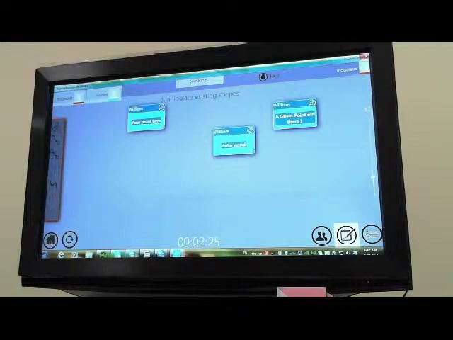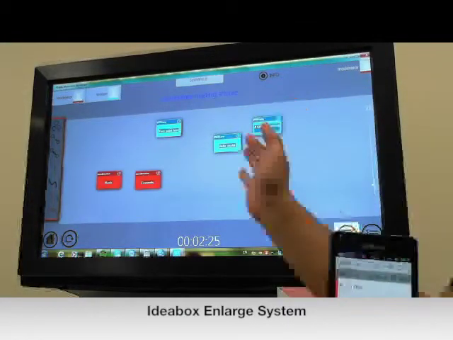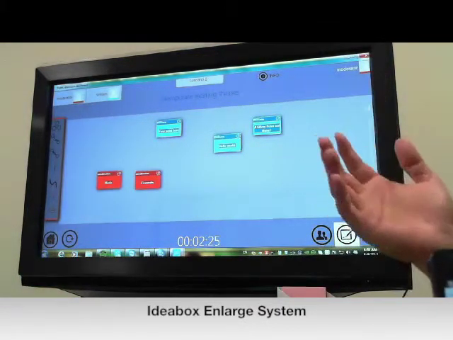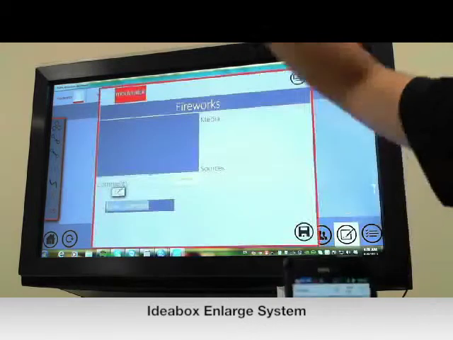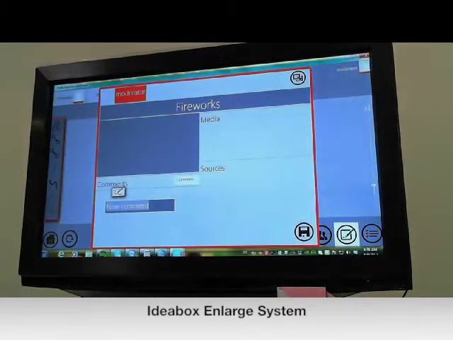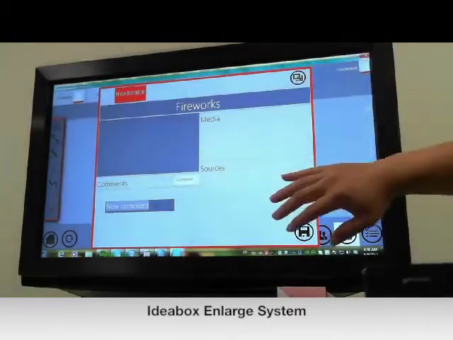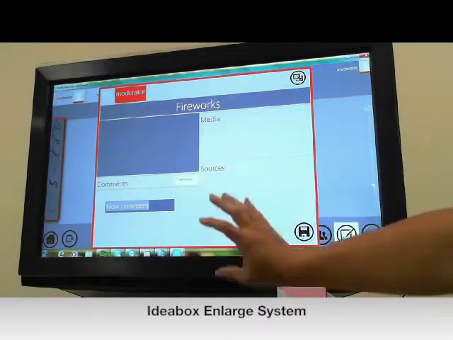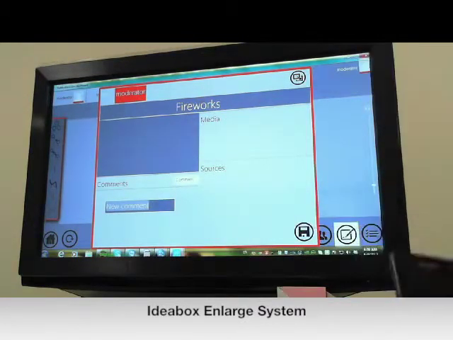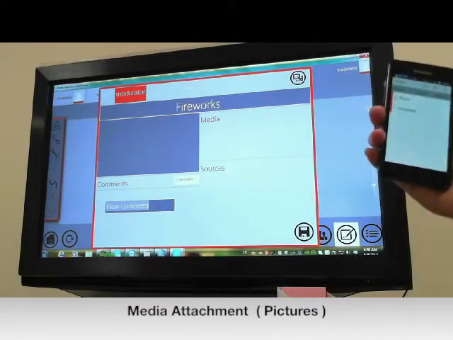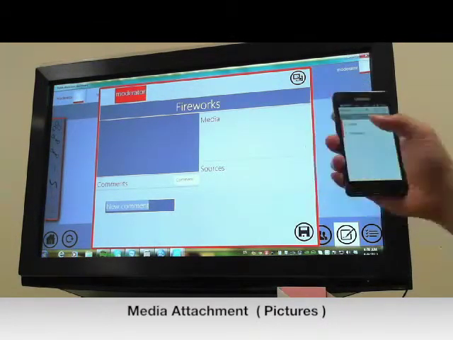So this Ideabox itself is not just a piece of word. It can be expanded to richer sources by double tapping it. If you double tap it, you can attach media, like for example a picture or video, and of course URL sources, and also attach other people's comments. I'm going to give you a demonstration of how we attach media, pictures, in this fireworks.